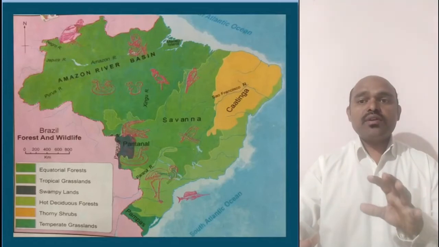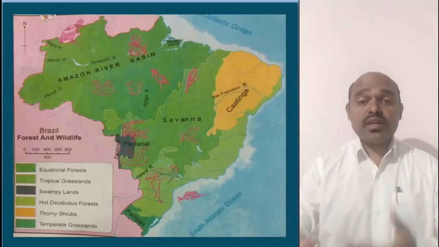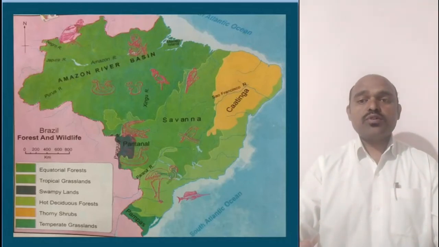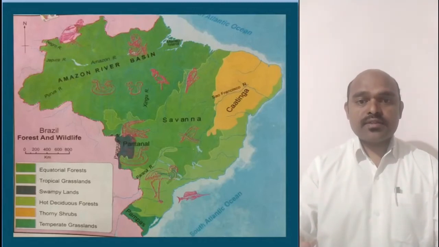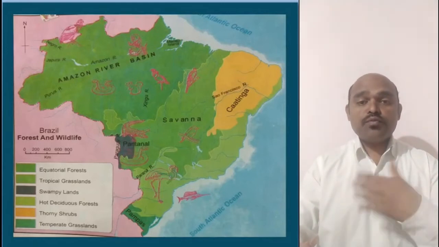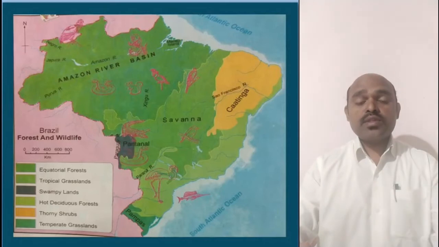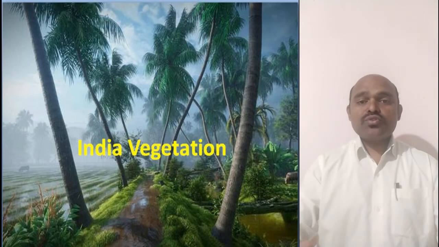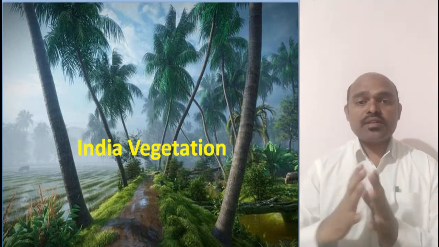Here you can see the different types of forest which we find in Brazil. For example, we find the equatorial forest, tropical grassland, swampy lands, hot deciduous forest, thorny shrubs, and temperate grasslands. So these types of forests we find in Brazil. And the types of animals which we find in Brazil, we are going to discuss in the next video lecture. So my dear students, in this way we finished the Brazil vegetation.